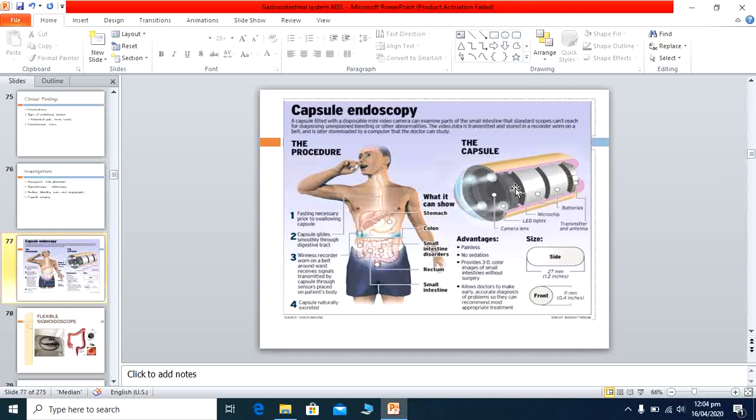This is the latest procedure. This is known as capsule endoscopy. It is now replacing the gastroscopy and colonoscopy very rapidly, because patients have a fear of the scope. This is a small capsule, just like other medicine capsules. It is ingested by the patient, and you get the inside view of the gut.